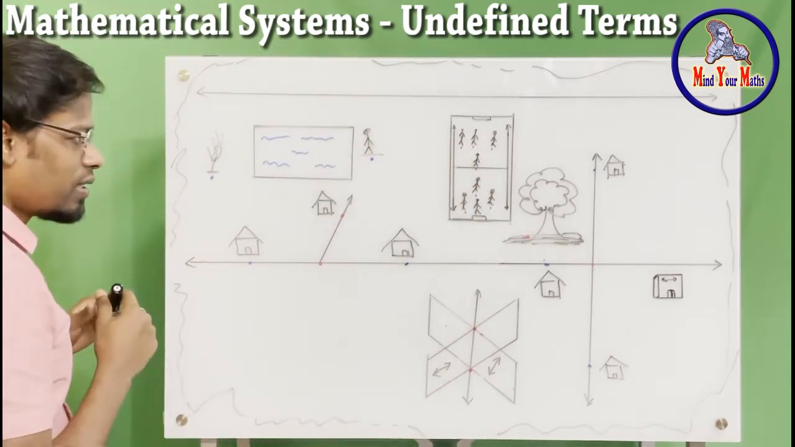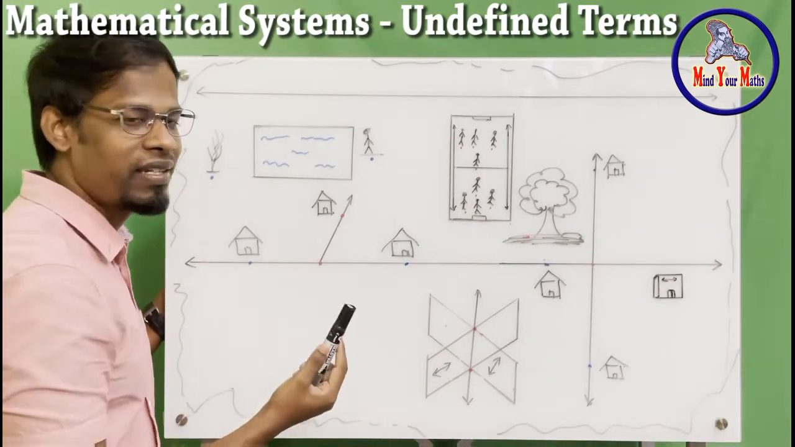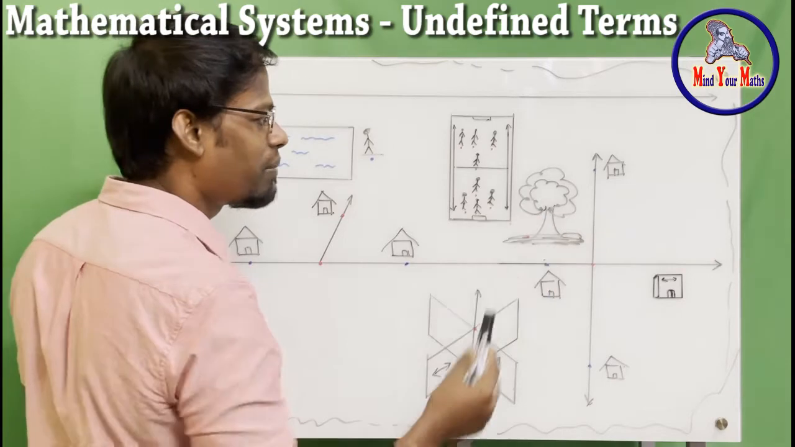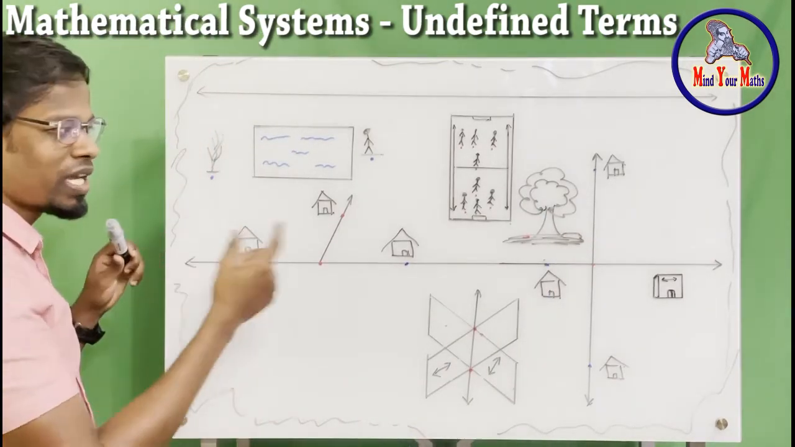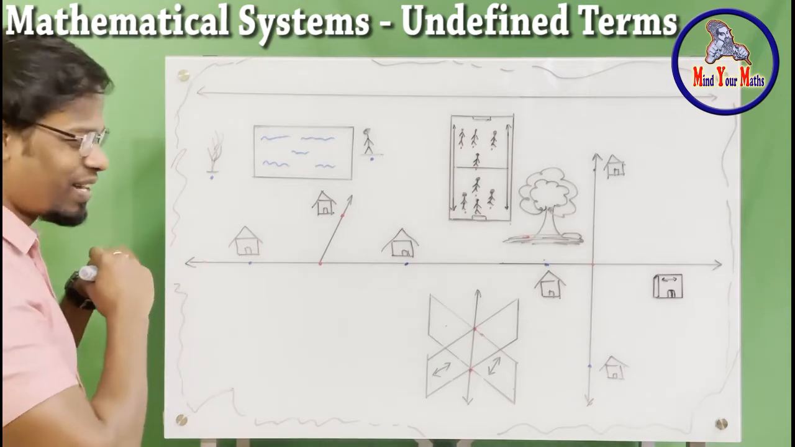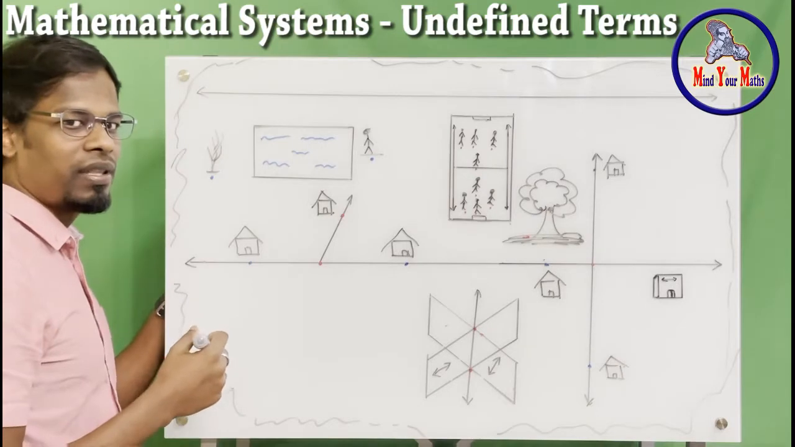Okay, you might ask, what tree is this one? You can think of any tree, guys. I love mangoes, so I will take it as a mango tree. Don't ask me where are the fruits. Okay, fine, guys.